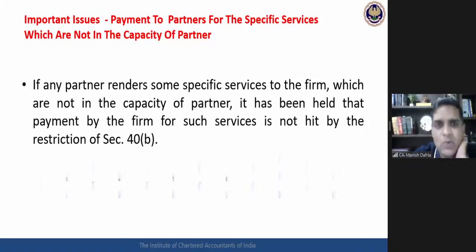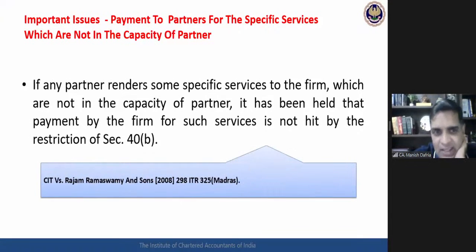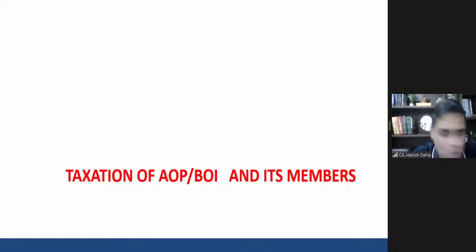So this is a very important clarification. This is one of the relevant case laws. A number of other case laws are also there on the very same topic. Rajam Raman Swamy and Sons, Madras High Court. Fine. So I think this completes our discussion related with the assessment of firm.